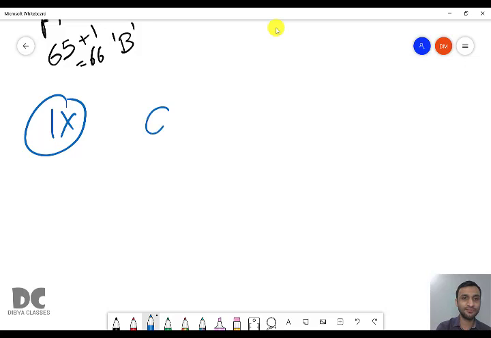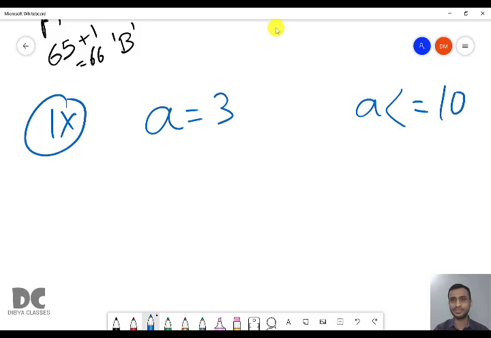So initially we have a equal to 3, and we are checking if a is less than equal to 10. True, 3 is less than equal to 10, true. Now we are printing plus plus a. Plus plus a means first change then use. So a value will become 4 and it will print 4.